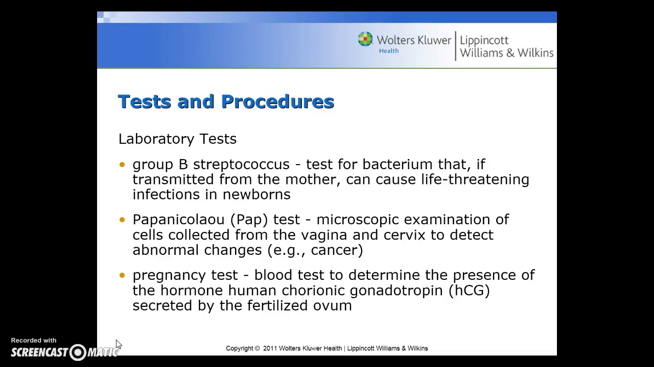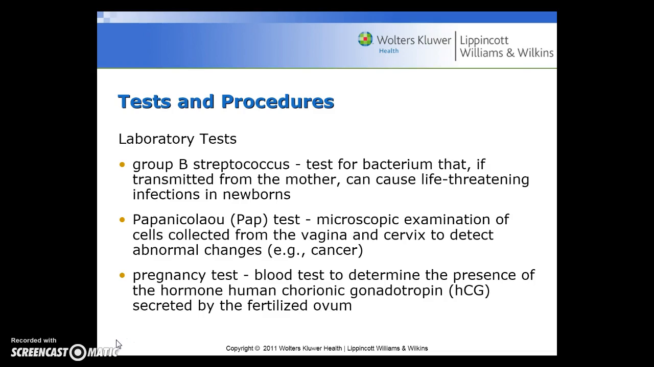Pap test, or Papanicolaou, I always have a hard time saying that one. It's a microscopic examination of the cells collected from the vagina and cervix to detect abnormal changes, such as cancers. Papanicolaou is how you say it. Sorry about that. Pregnancy test is a blood test to determine the presence of the hormone human chorionic gonadotropin, or